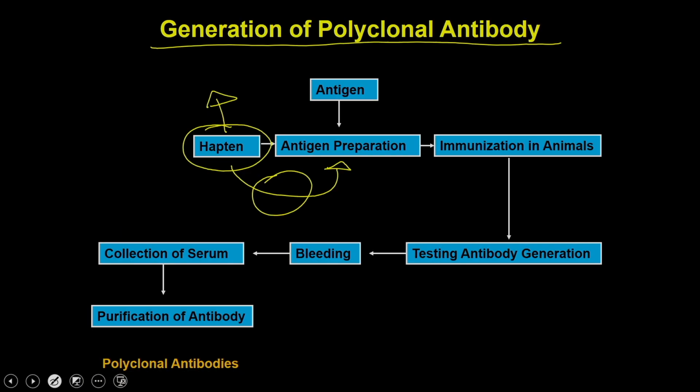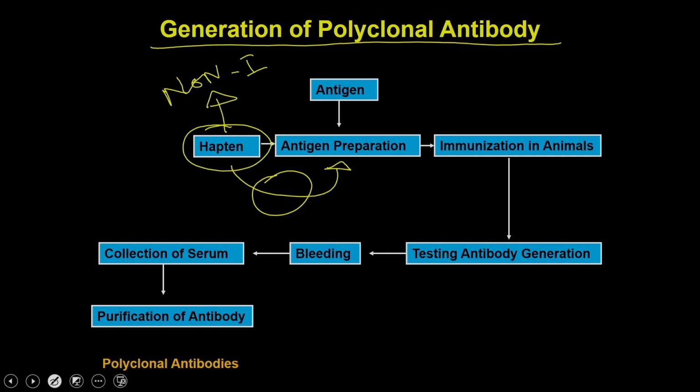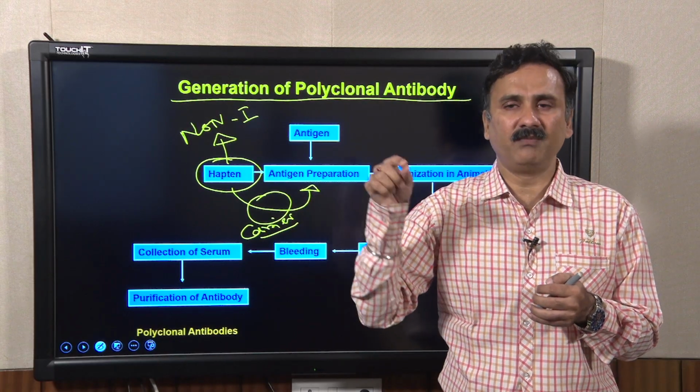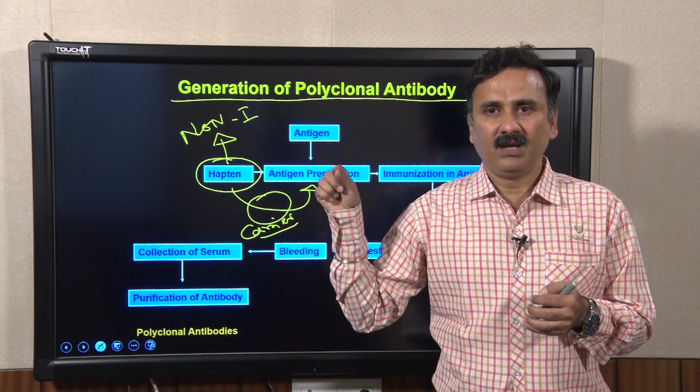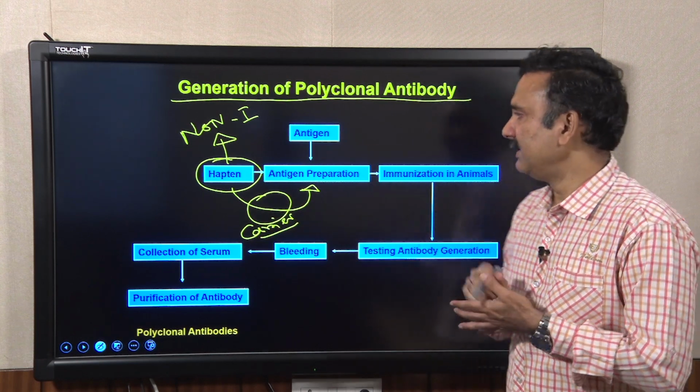These haptens are non-immunogenic because they are of small size, so you have to convert them into immunogenic antigens simply by adding a carrier protein, so that their size goes up. You tag them to a carrier protein such as KLH or BSA or any other immunogenic carrier protein, so that they will cause the immune response.